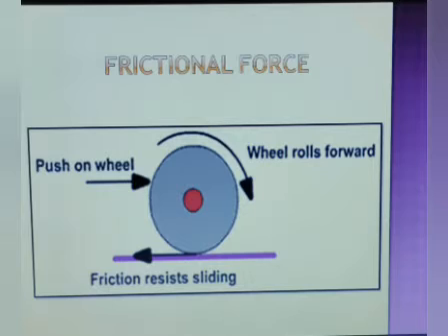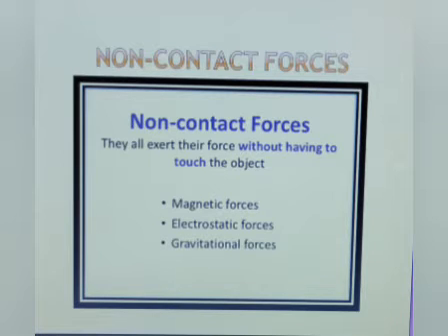In types of force, the second type of force is non-contact force. It is also known as action at a distance force. In this force, some forces do not involve physical contact between two bodies on which they act. They act through the space between them. Such forces are called action at a distance force or non-contact force. Gravitational force, magnetic force and electrostatic force are the examples of non-contact force.